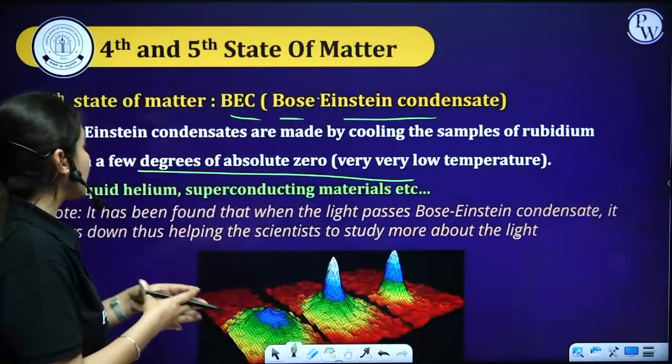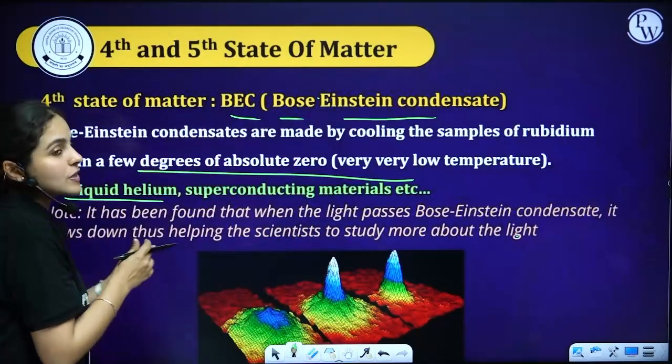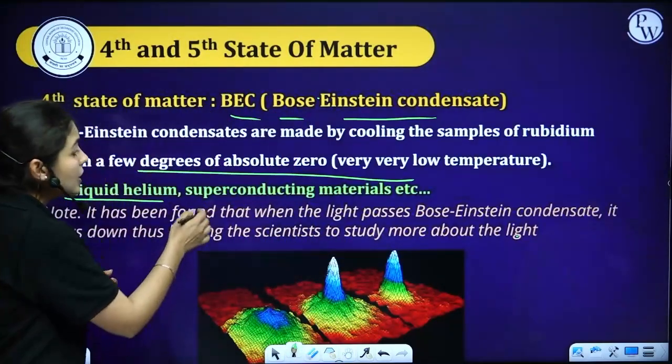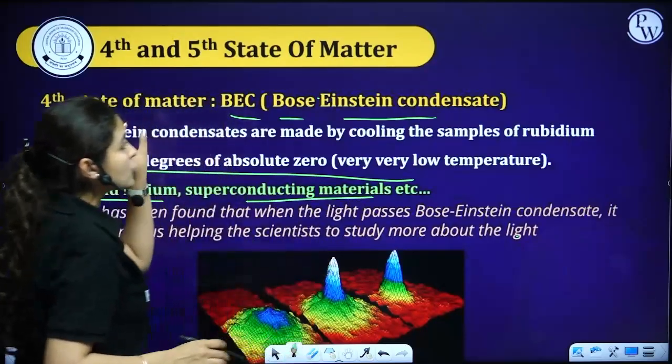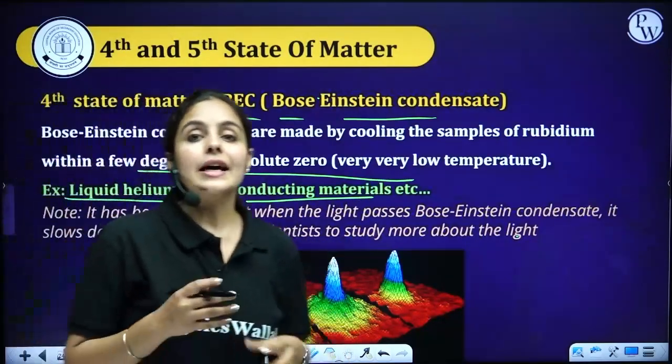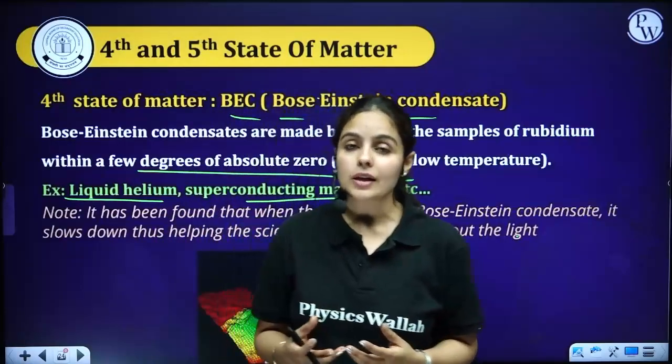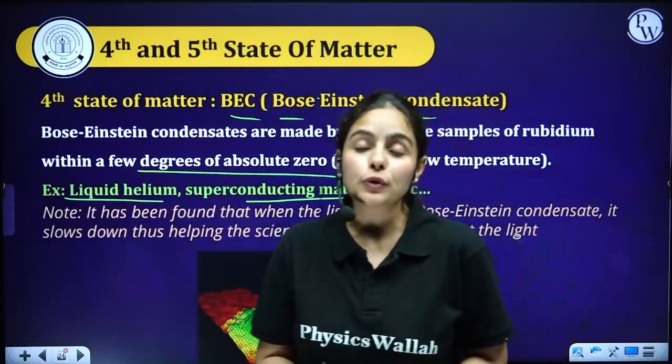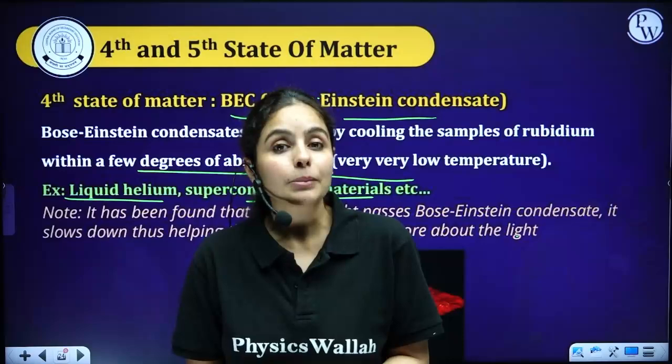Now, where will you see this? You are going to find this in liquid helium, which is again quite unstable. Superconducting materials also show BEC. Now, mainly scientists work with BEC because it is really helpful for them to study light.